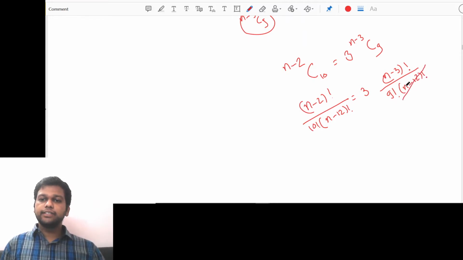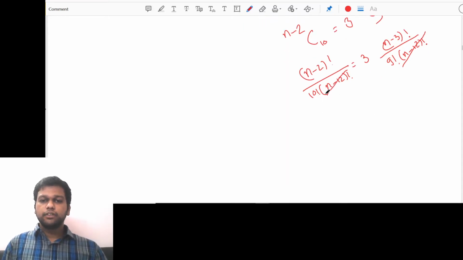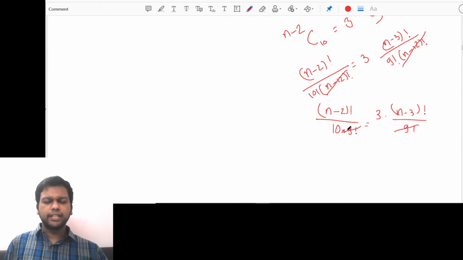So we can cancel this n minus 12. So what is remaining? Let me write this a bit straighter. This is n minus 2 factorial upon 10 factorial. 10 factorial is 10 into 9 factorial, is equal to 3 into n minus 3 factorial upon 9 factorial. So 9 factorial can be cancelled.